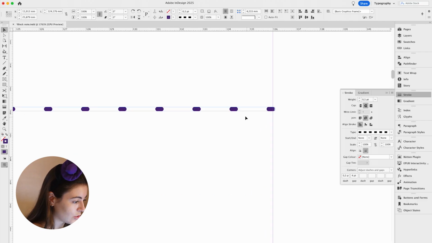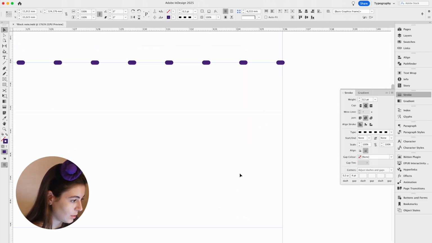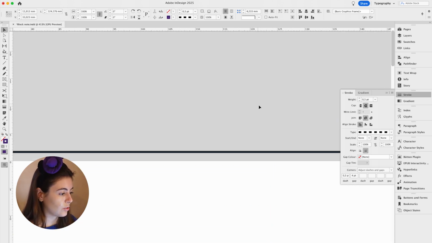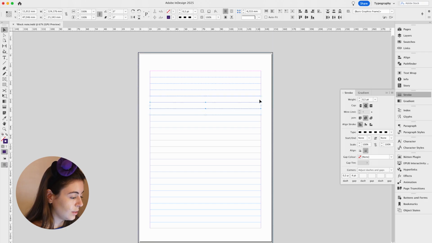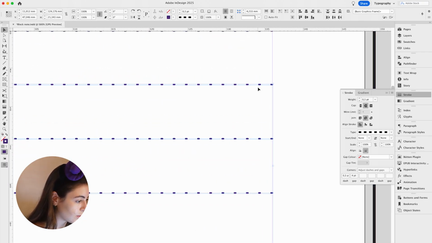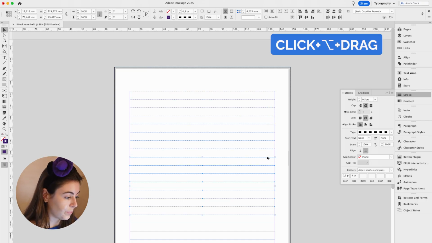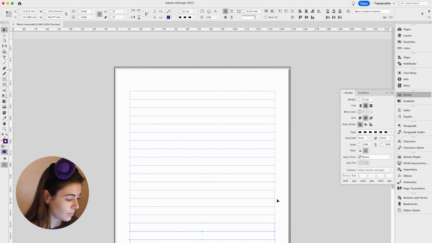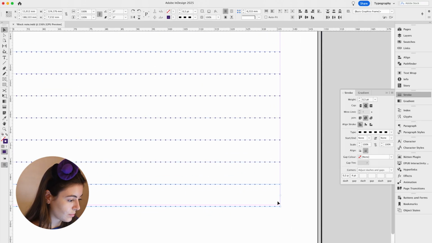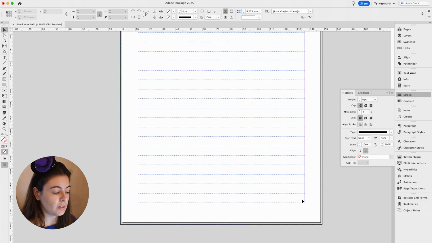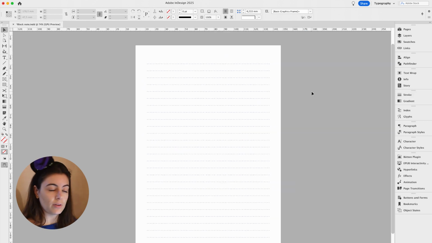Let me match this to the grid. Here, and here, this is matched. Okay, nice. I'm sure there's an easier way to do this. I'm just gonna copy and paste because that's the quickest way for me. Don't judge me. And the last 2. This is okay, it just means that we need more space, but it's fine. Now we have our block notes.